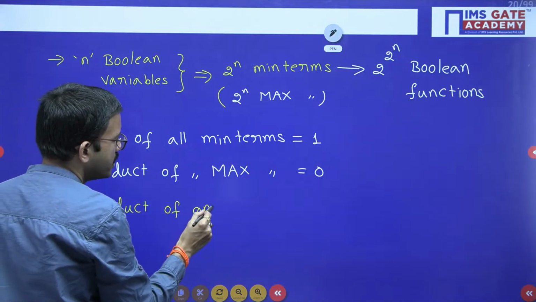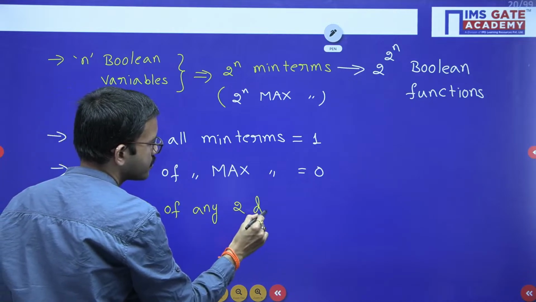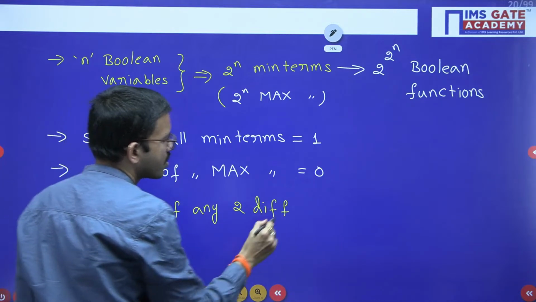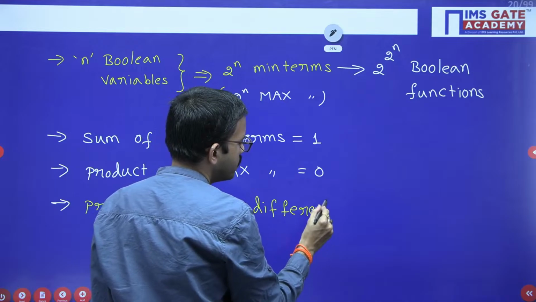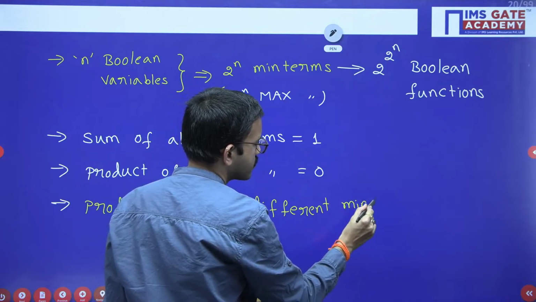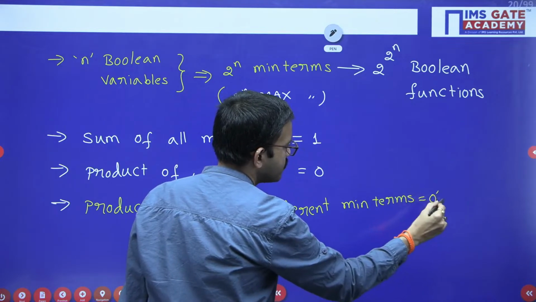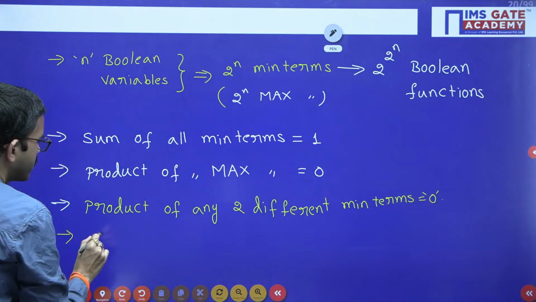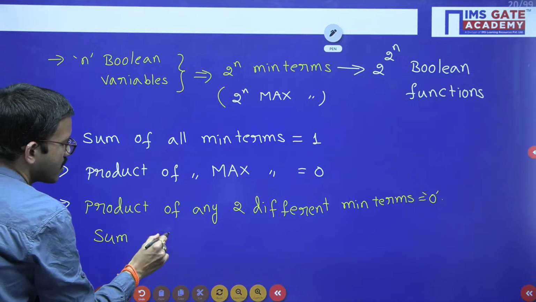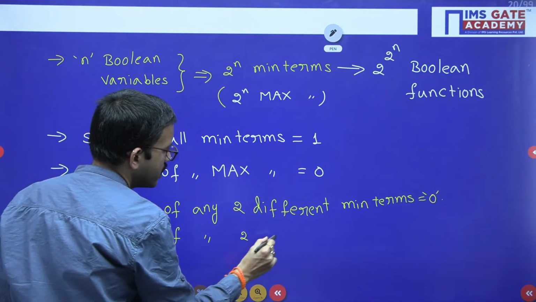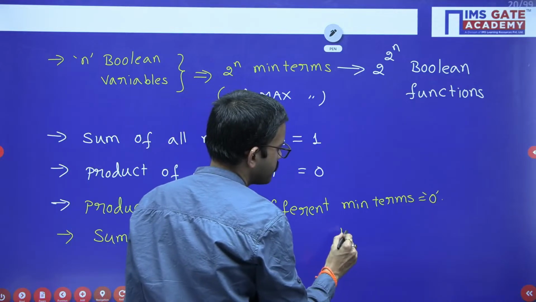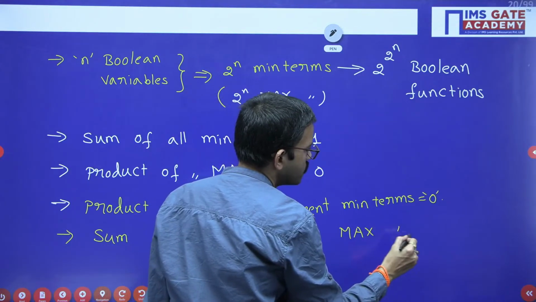any 2 different min terms. Product of any 2 different min terms is equal to 0. Next, sum of any 2 different max terms is equal to 1.